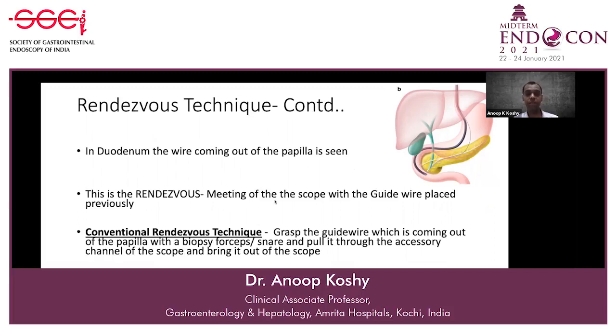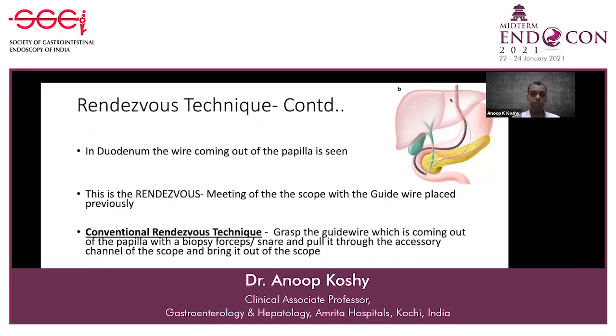So in the conventional rendezvous technique, you grasp the guide wire which is coming out of the papilla with a biopsy forceps or a snare, and you pull it out through the accessory channel of the scope and bring it out of the scope. Then over the end of the guide wire, which has been brought out of the accessory channel of the scope, you pass a sphincterotome or a cannula.